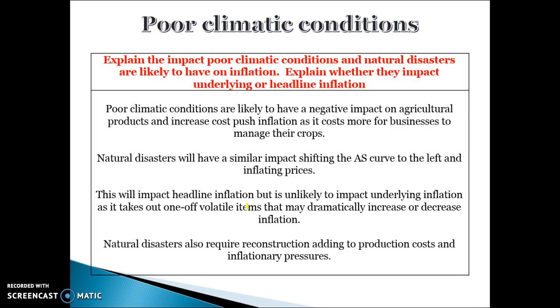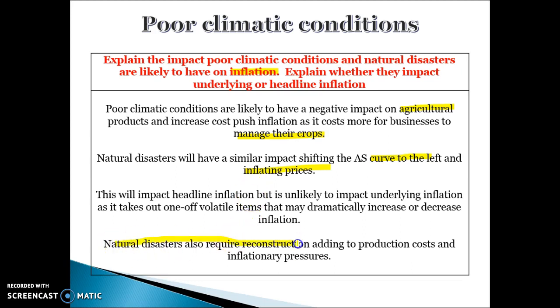Poor climatic conditions is the last one. Poor climatic conditions and natural disasters are likely to have a negative impact on inflation. They can lead to higher cost of production, particularly in agricultural businesses, and decrease firms' ability to supply because of poorer crops. That can shift the supply curve to the left and lead to higher prices. It will impact headline inflation mainly. It's unlikely to impact underlying inflation because underlying inflation takes off one-off volatile items. So if it's only the price of certain goods and services like fruits or beef or whatever agricultural products, then that's likely to lead to just impacting headline inflation.